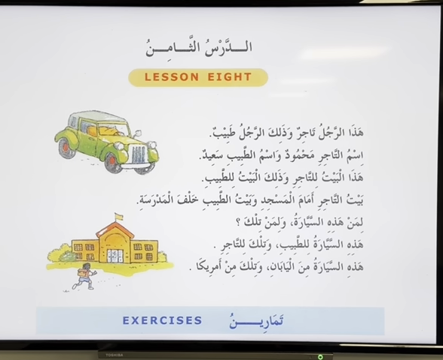Okay, so we have darsu al-thaminu, lesson number 8. Now, brothers, for our convenience and learning purposes, every time we have a mubtada, just put a line after the mubtada. Even if you know it, just in your books, every time we have a mubtada, we're going to put a straight line after it.